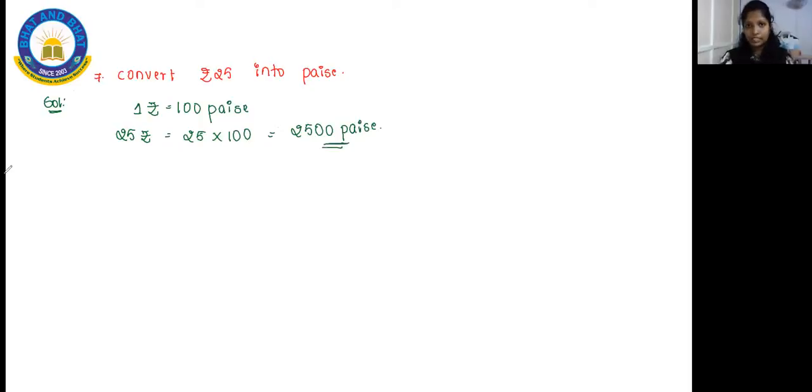So when you convert rupees into paise, it will become 2500 paise. Along with this, let me teach you one more question. All of you have a look towards your one more question. The next question is going to tell you here.